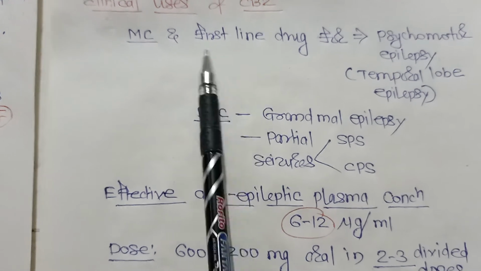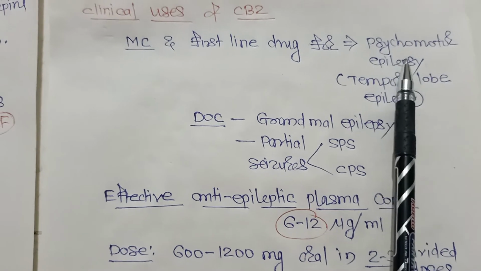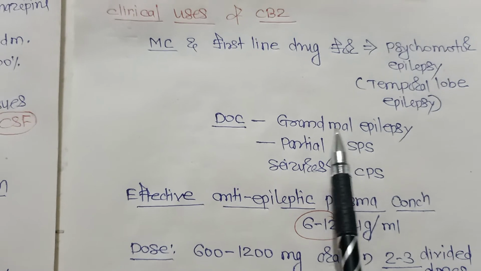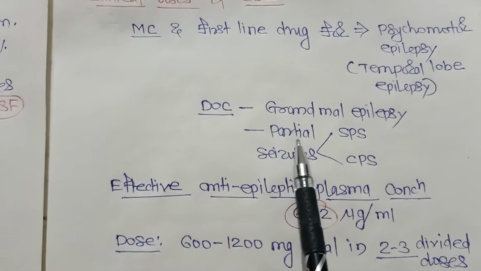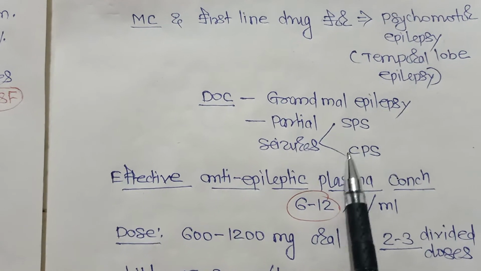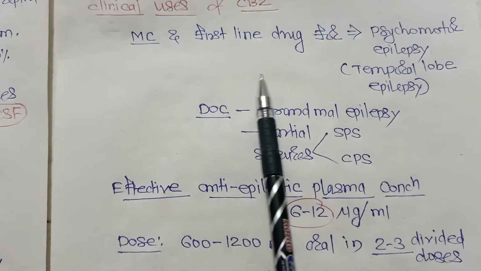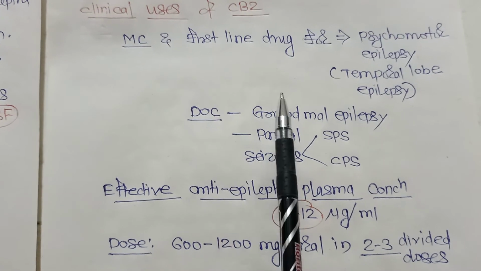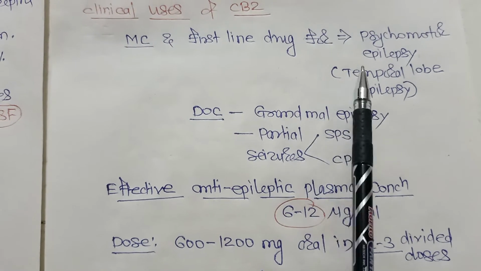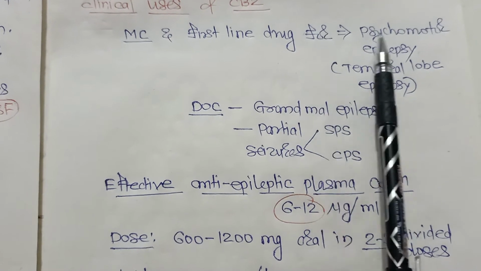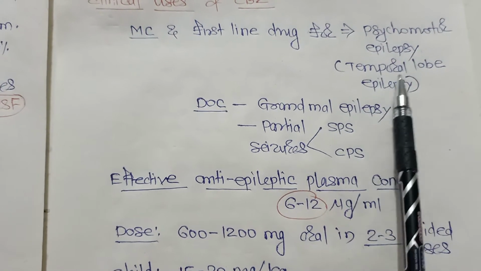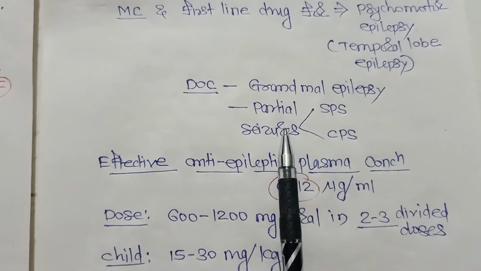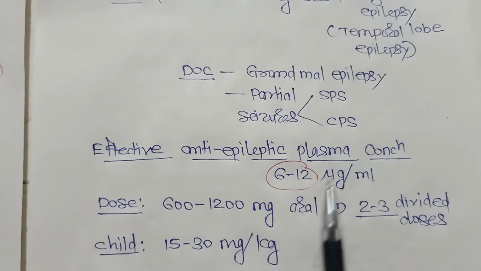It is also a drug of choice for grand mal epilepsy and partial seizures, like simple partial and complex partial seizures. So these are the epileptic clinical uses of carbamazepine.